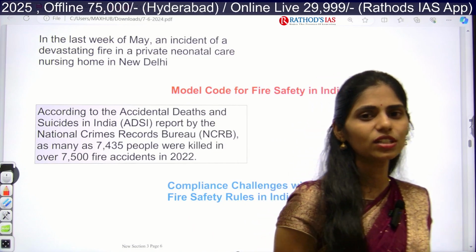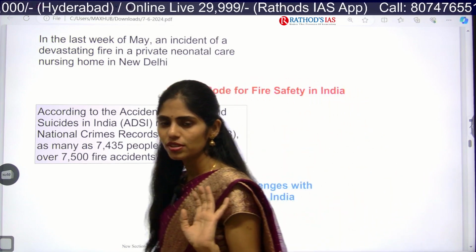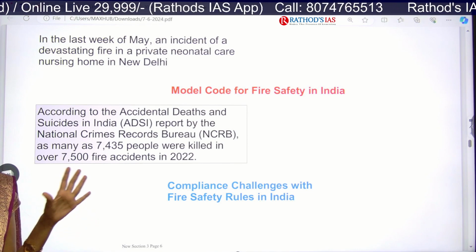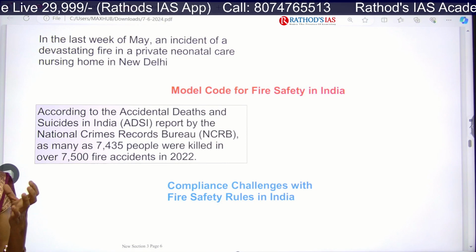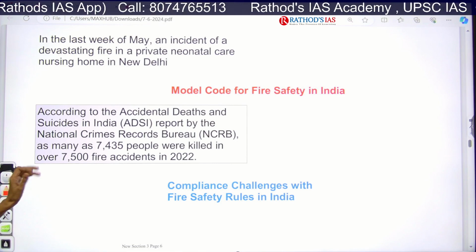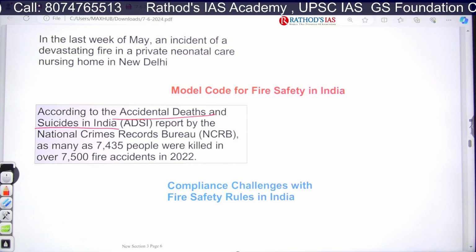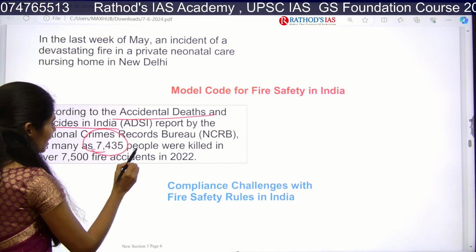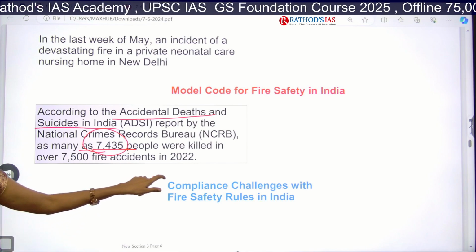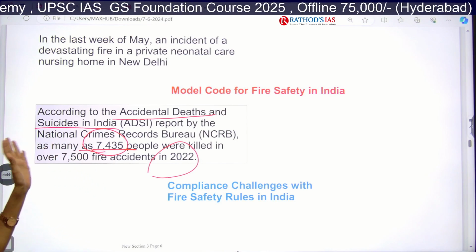Normally, especially in the coaching centers of Delhi, fires are caught regularly, and frequently that is in the news. And now this fire incident happened in a hospital. Unfortunately, neonates, recently born, lost their life. According to the Accidental Deaths and Suicides in India report, 7,435 people were killed in fire incidents in 2022. In 2022 itself, how many people died? 7,435 people lost their life.